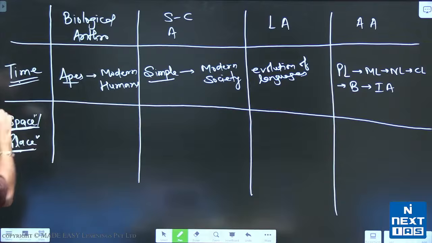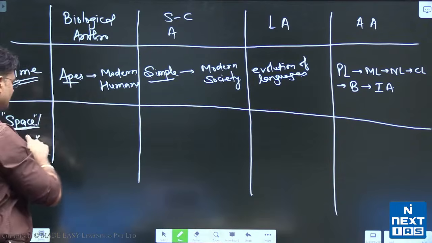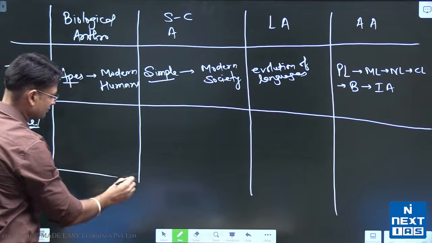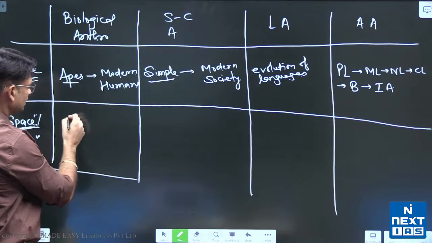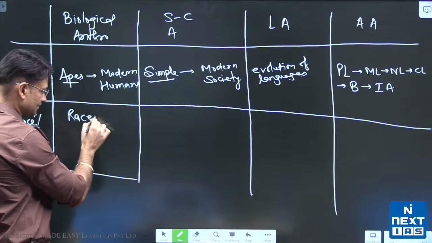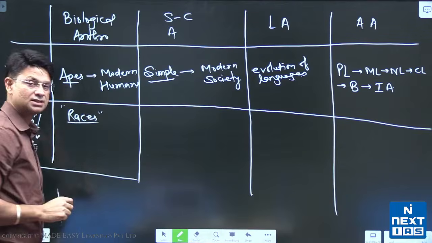Right. Now when we talk about the space dimension or the place dimension, biological anthropology studies the space dimension. How? It studies diversity. Biological diversity simply means the so-called races or the biological differences.